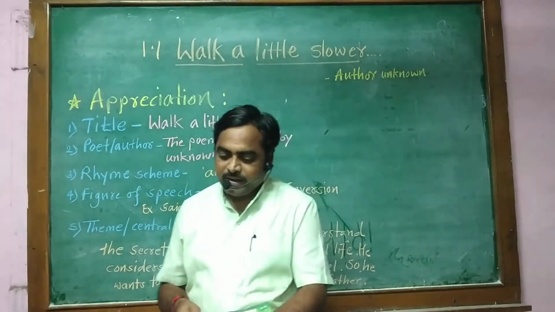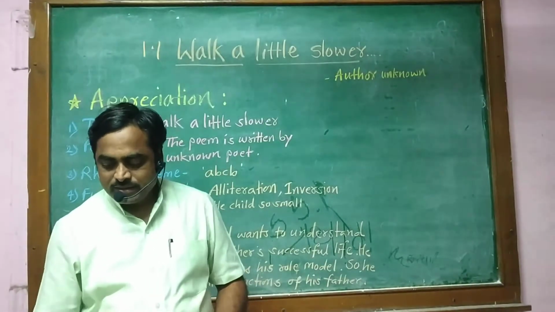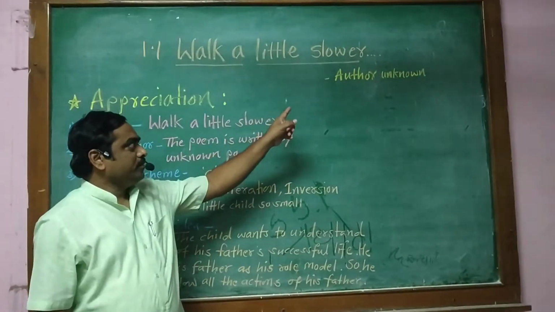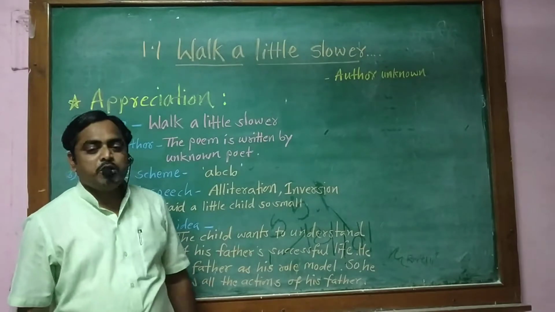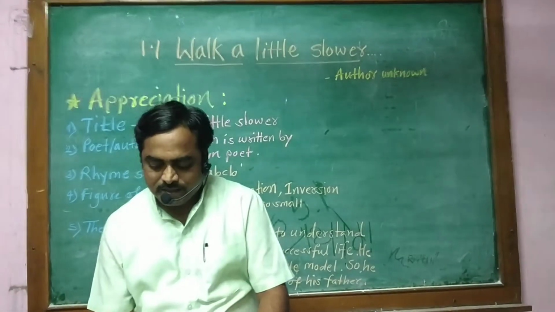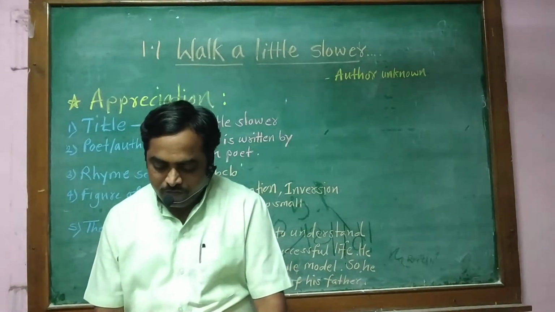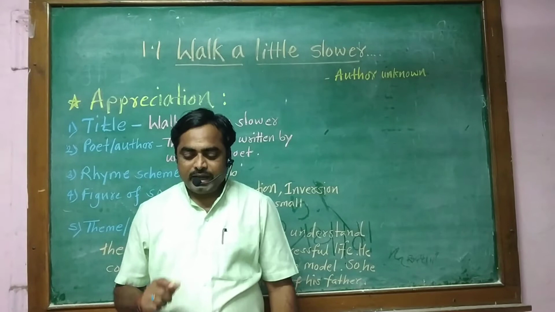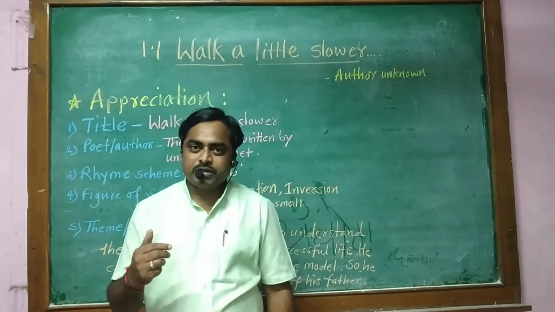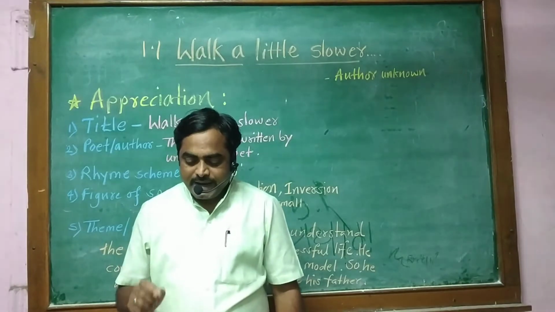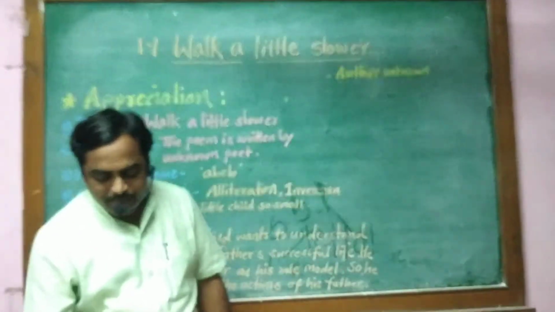In the first period, let's discuss the poem Walk a Little Slower, written by an unknown author. That means we don't know who has written this poem. First, I will read this poem aloud, and after that you have to repeat after me each and every line. The last line of this poem is For I Must Follow You.